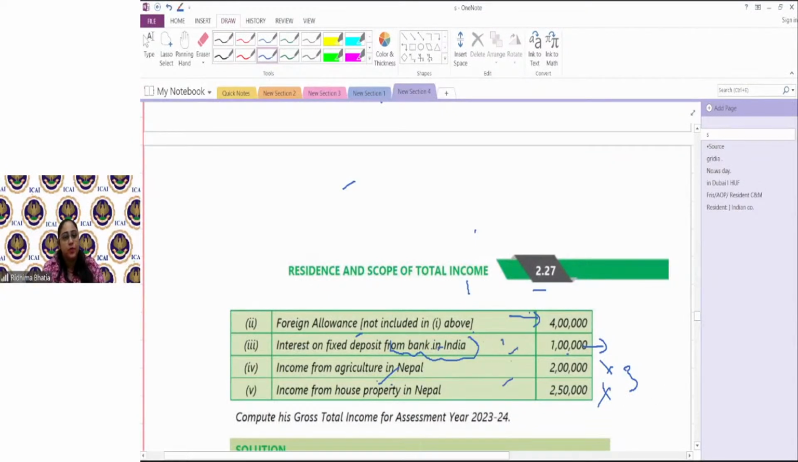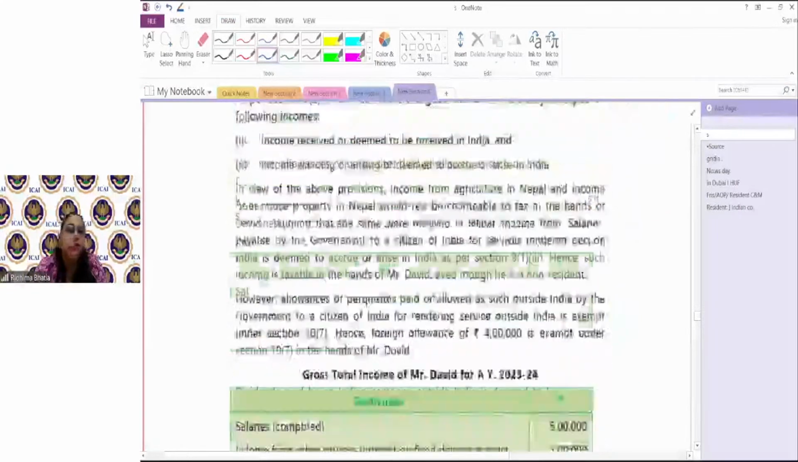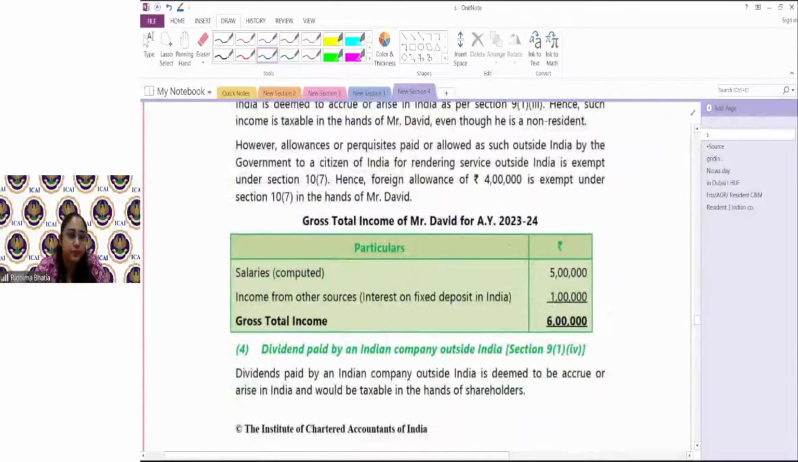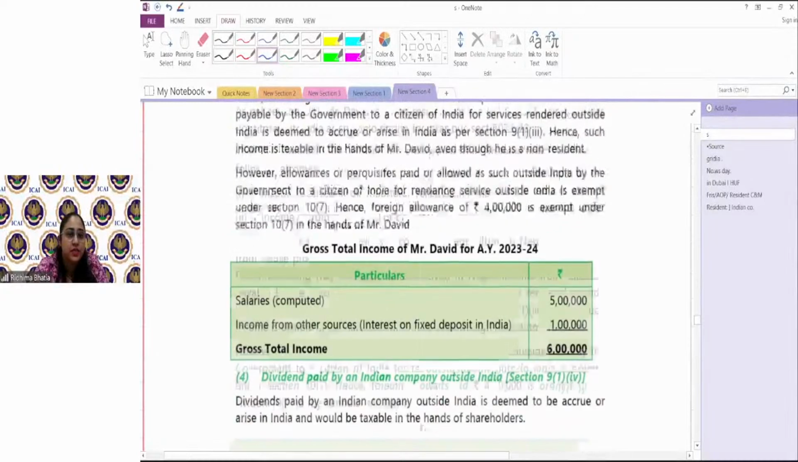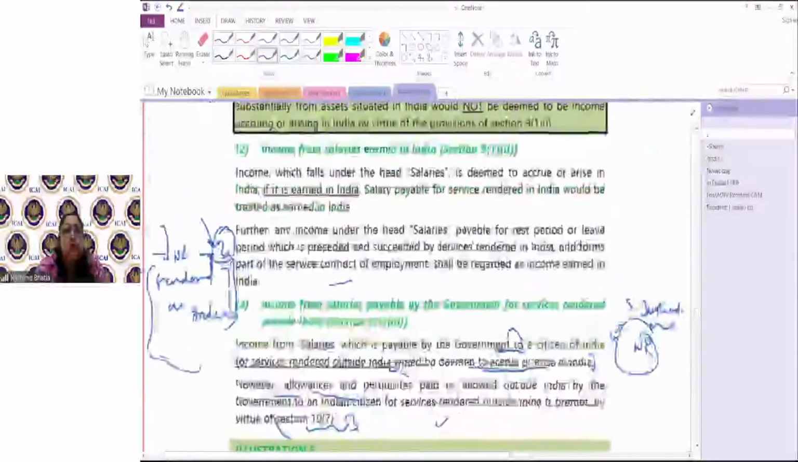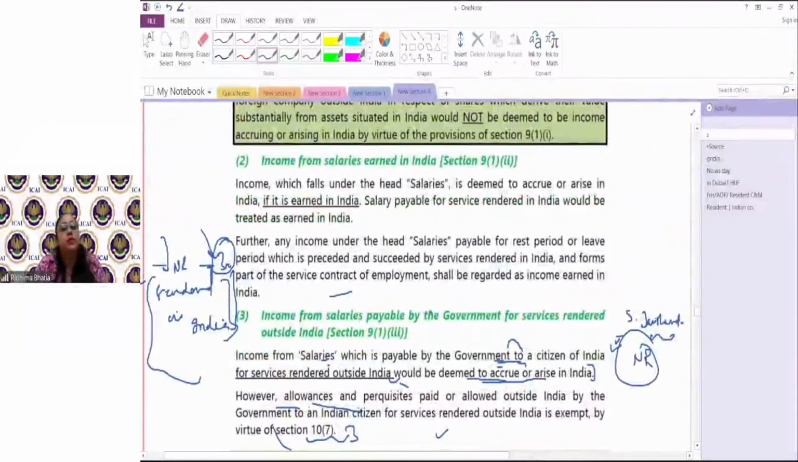Okay? So now for my person David, the total gross income of India is 5 lakh of salary plus 1 lakh of fixed deposit का interest, total 6 lakh. So salaries के case में always remember that income for salary when it is earned in India, and earned का मतलब है when services are rendered in India would be taxable in India.